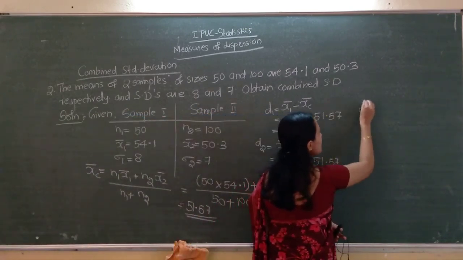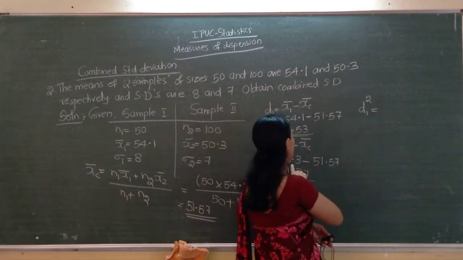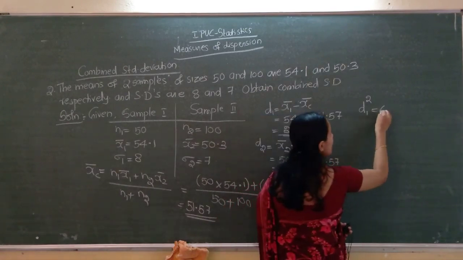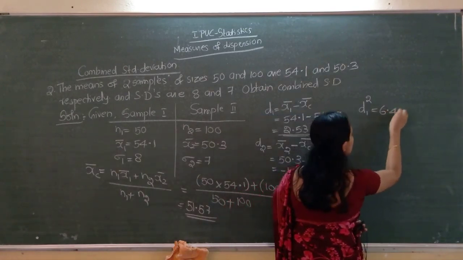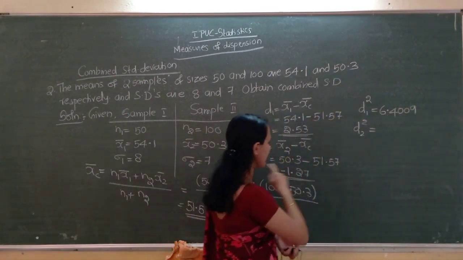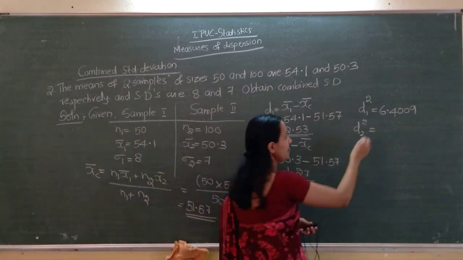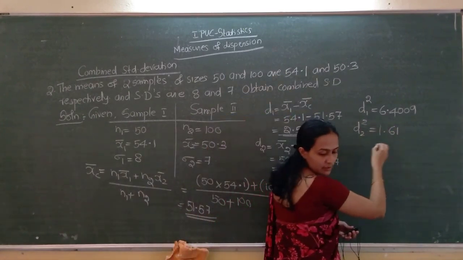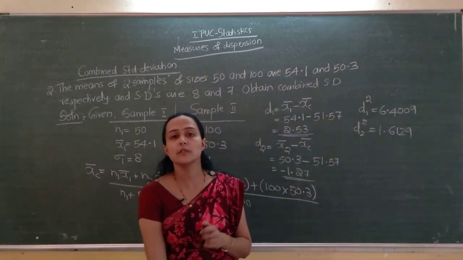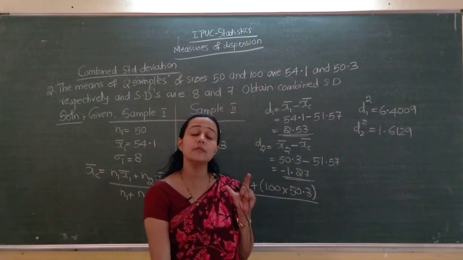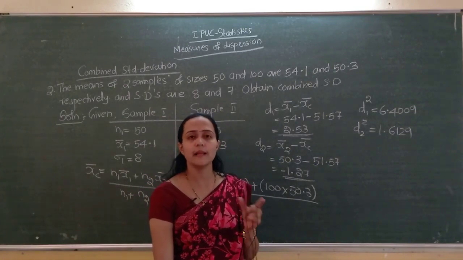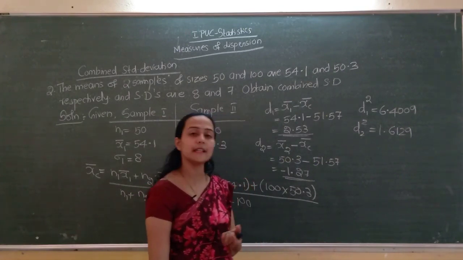So D1 square, how much? It is 2.53 square, which is 6.4009. And D2 square is minus 1.27 square, which is 1.6129. Okay, D1 square and D2 square are over. So we found all that is required for finding the combined standard deviation. Next, write the formula and substitute the values.